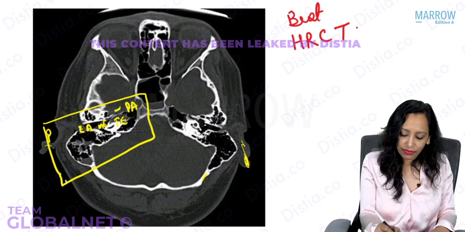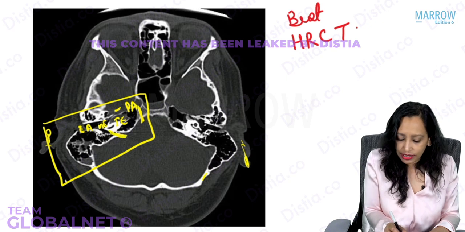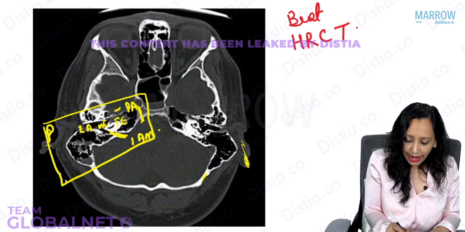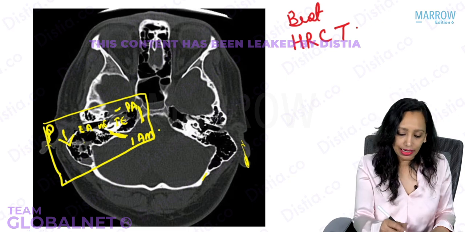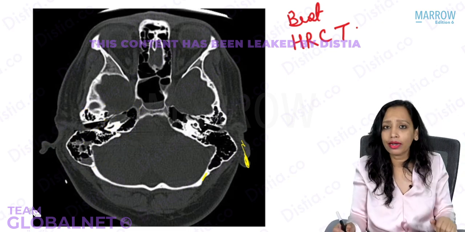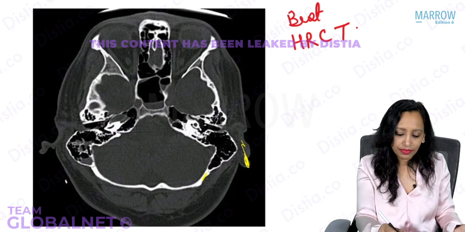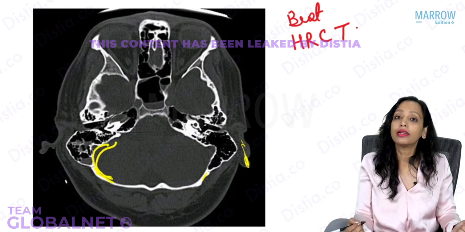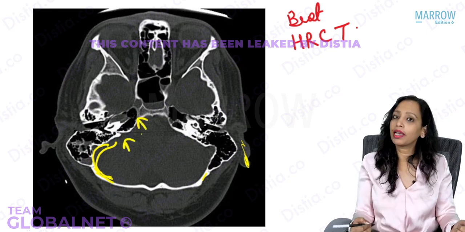Here anteriorly we will have the fifth nerve and the sixth nerve. Here posteriorly from the inner ear is the connection, the internal acoustic meatus. Behind the pinna and behind the external auditory canal, this is the area of the mastoid cells. Yes, is that clear? If I tell you that this patient has a sigmoid sinus thrombosis, where will you look for the sigmoid sinus in this patient? Tell me. Yes, this area. This area will be the sigmoid sinus. This area will be the lateral sinus. Yes, this is the internal acoustic meatus. This is the petrous apex area.